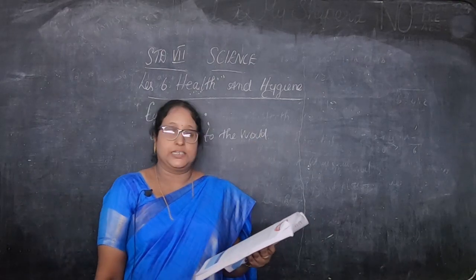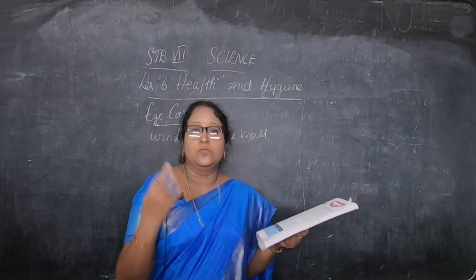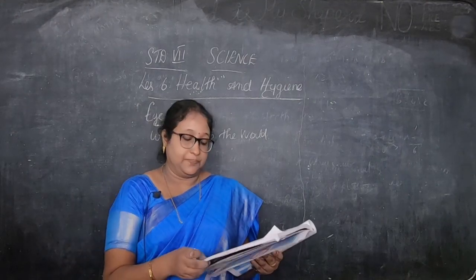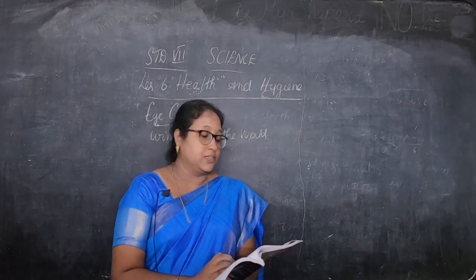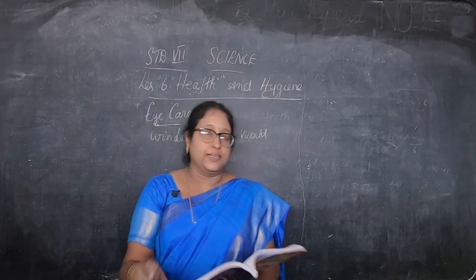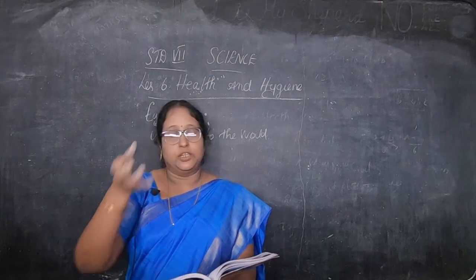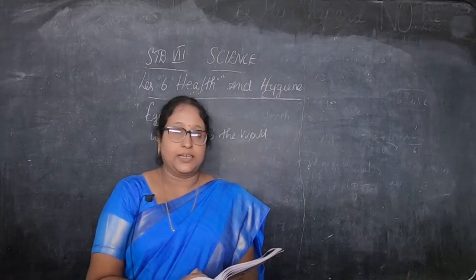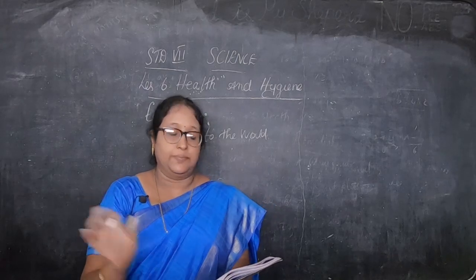Eyesight is the most important sense, because it is through the eyes that we see the whole world, right? 80% of what we perceive comes through the sense of sight. Protecting the eyes can reduce the odds of blindness and vision loss. That is, by protecting our eyes, we can avoid blindness and vision loss. We should protect our eyes from diseases, surroundings and climatic conditions.